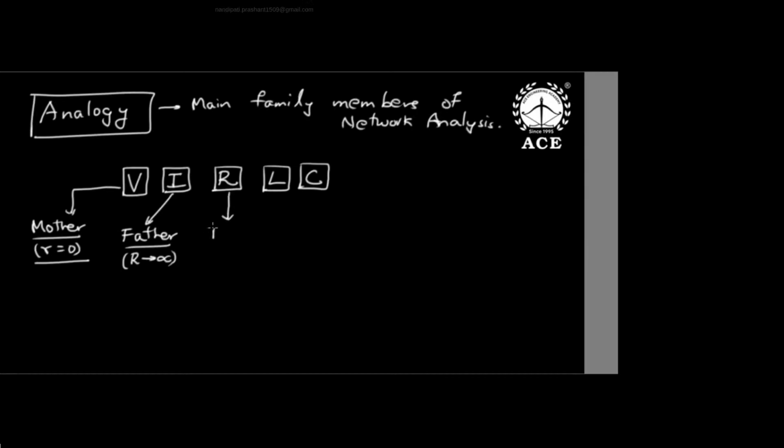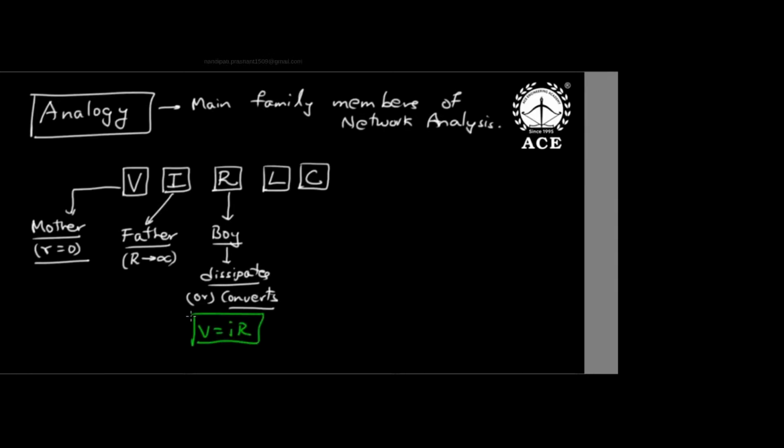Then who is the resistor? The resistor is the boy child of the family, who always dissipates or converts energy in the form of heat. But the beauty is that the resistor follows Ohm's law, V equal to IR. So resistor behavior is independent of frequency.